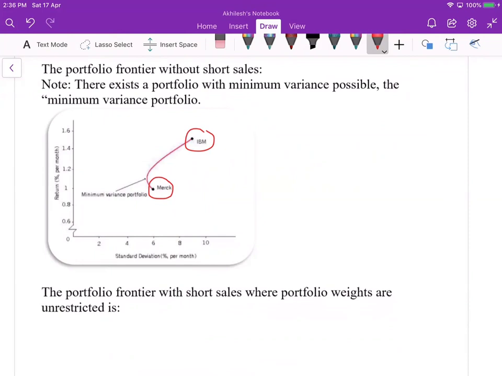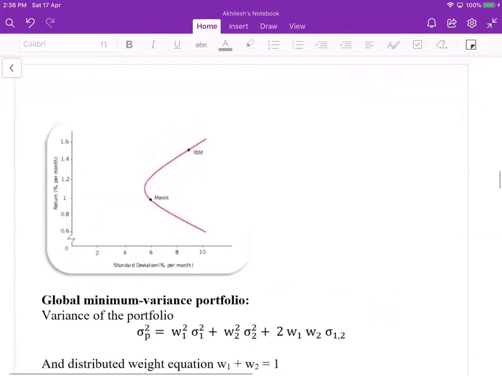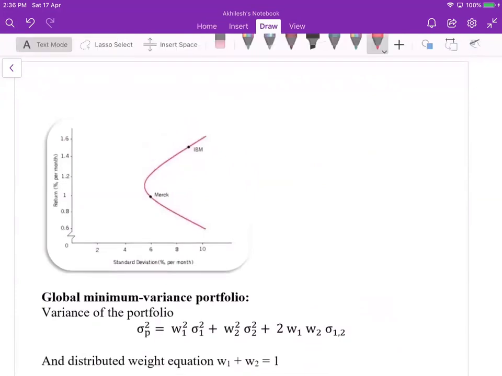When you have a short position on this asset, the portfolio will go on the other side. When you have long and short positions, it will go in this direction and in this direction. So it is better to go for the lowest risk, this one.